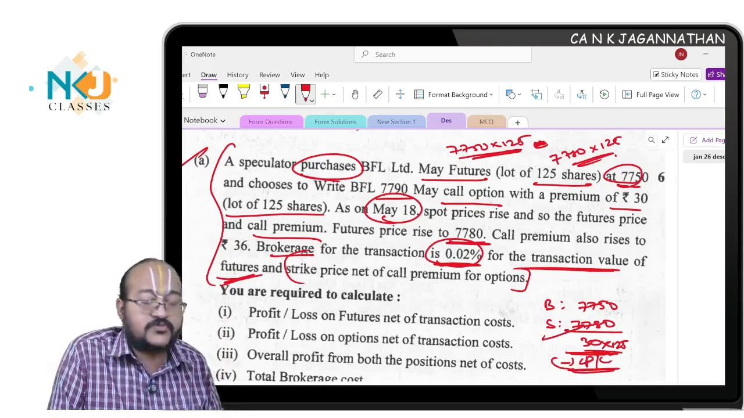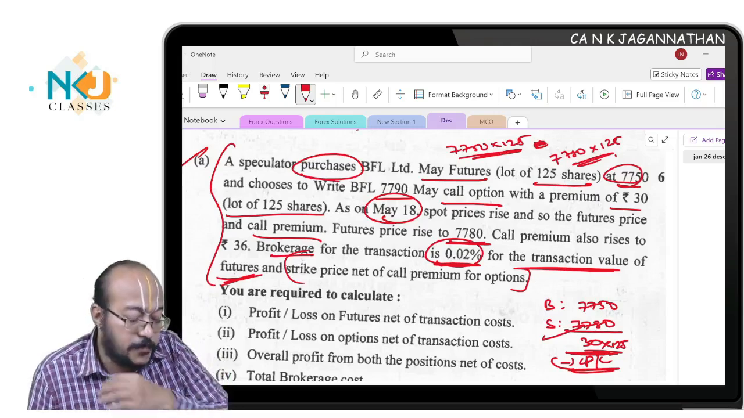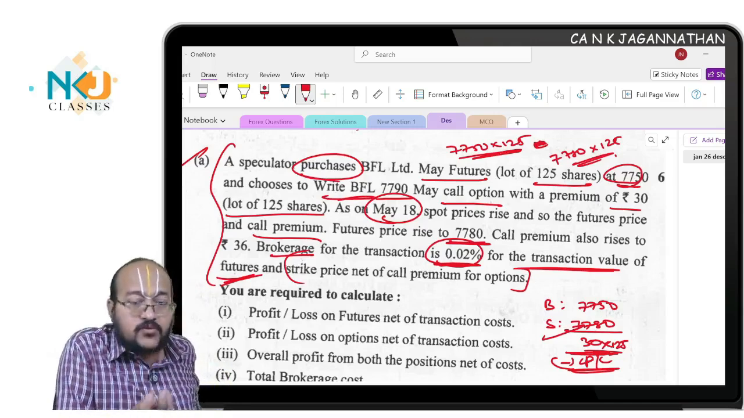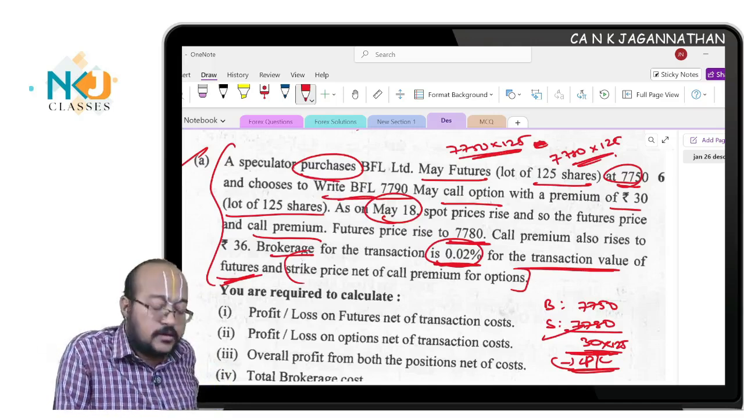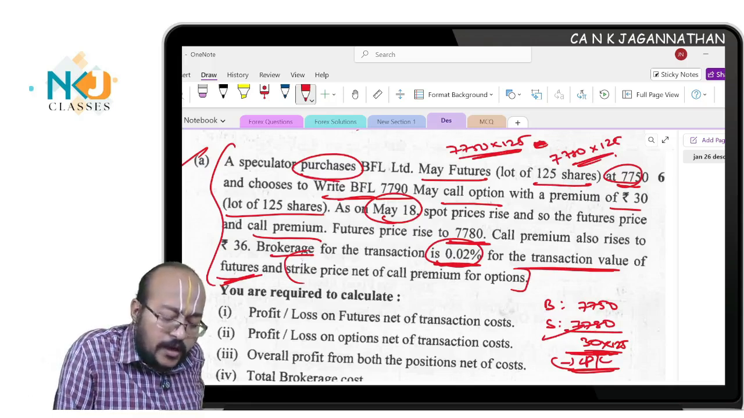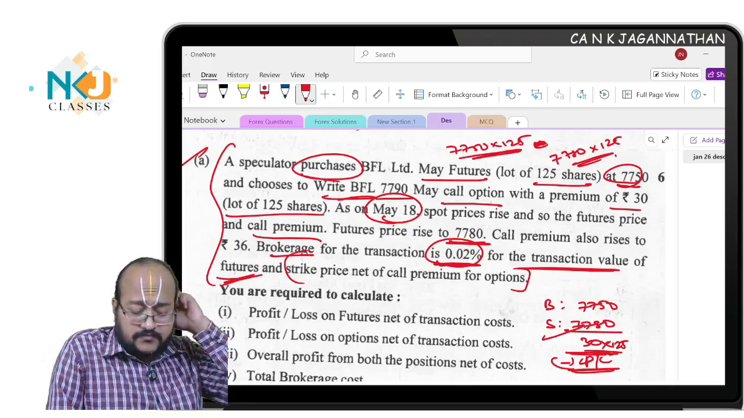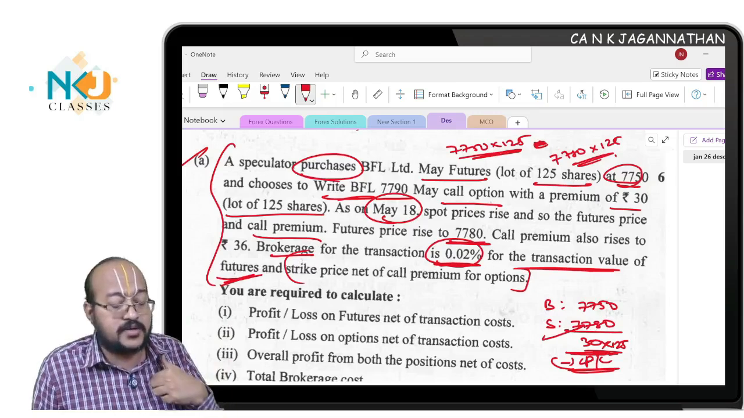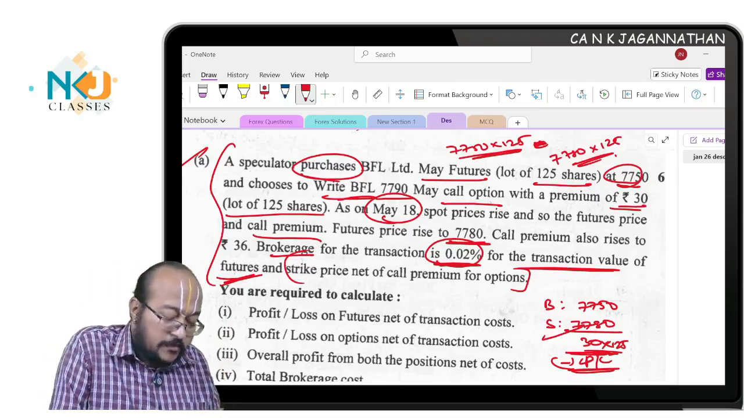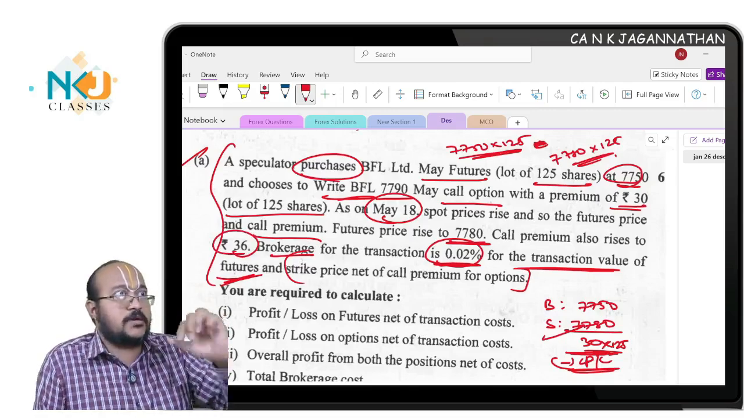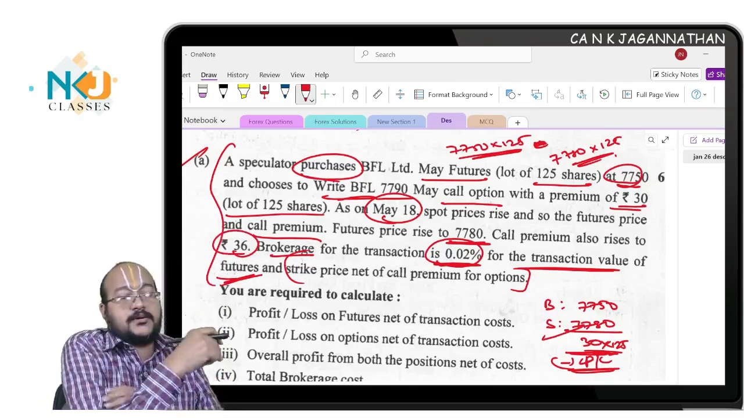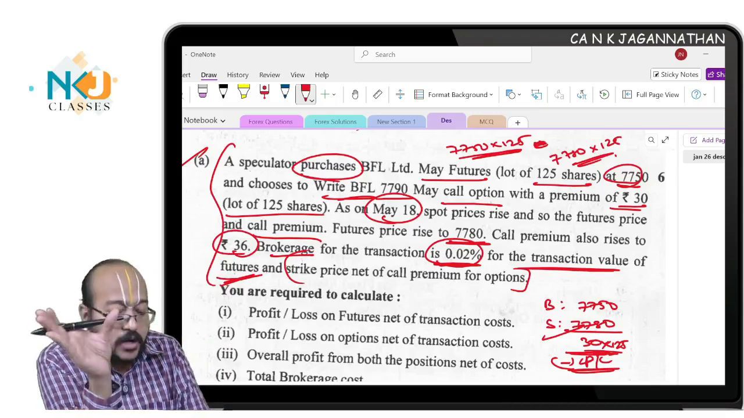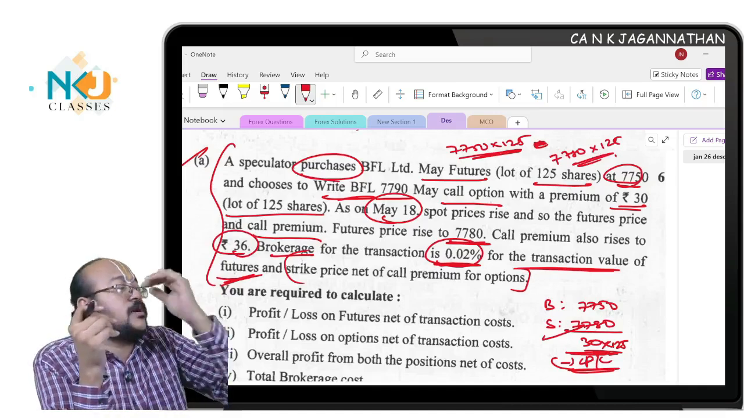Are you all understanding? This is for futures. Same way, the option is also tricky. What happened? You have written a May call option. I am discussing this question alone because this is a totally new question, that's why discussing briefly. So here, 30 is the premium. You have written a call option, so 30 will be the income for you. This is the premium you will receive. But the point is you would have received 30, but 30 appreciated to 36, which means for a sell position, 6 rupees loss. That 6 into 125 becomes the total loss. In addition to that, you need to deduct the brokerage cost also.